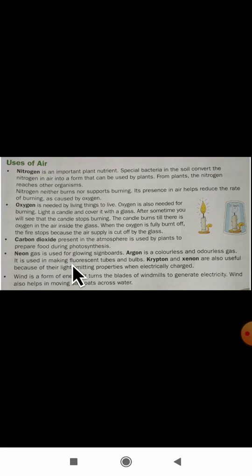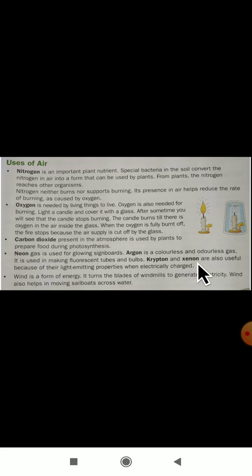Neon gas is used for glowing signboards. Argon is a colorless and odorless gas. It is used in making fluorescent tubes and bulbs. We are using tube lights and bulbs. The neon gas we use for glowing, to light the bulb.